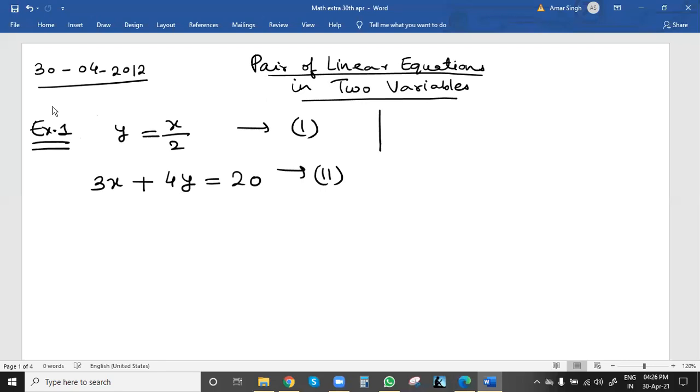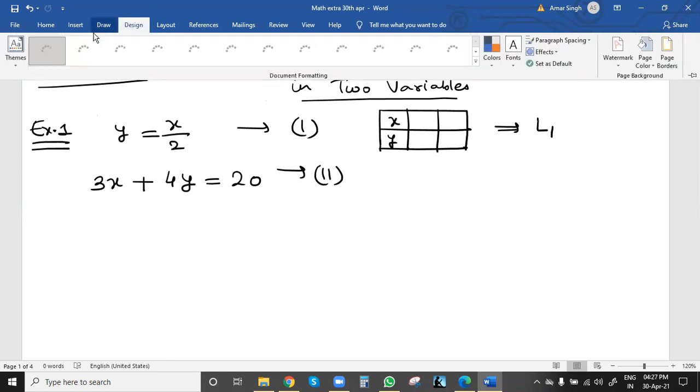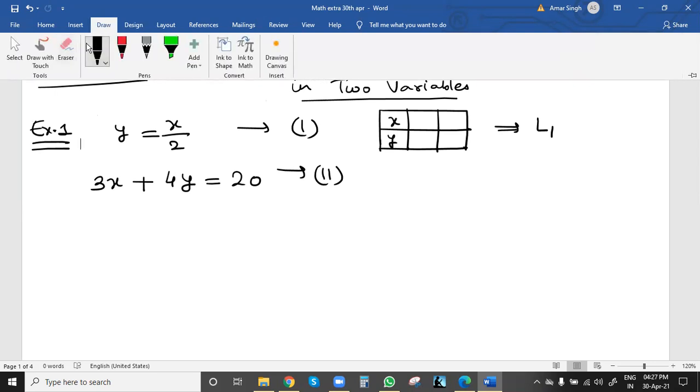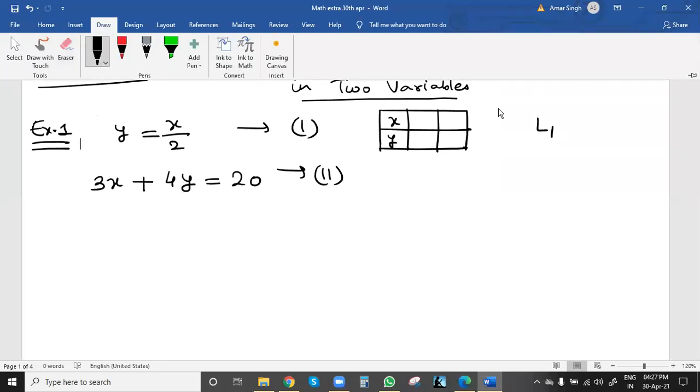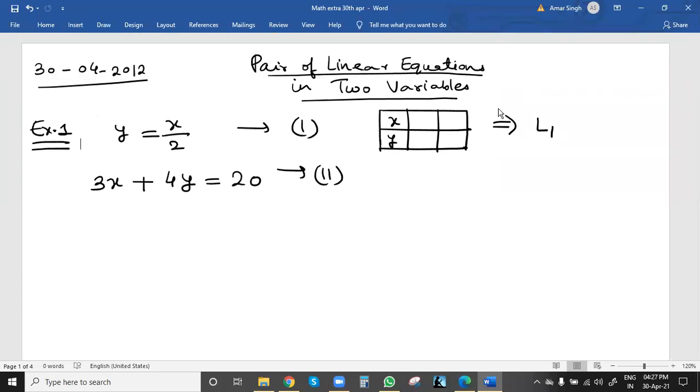How we can draw two lines? Same process we have to follow. We can have one table in which we'll take x and y values for the first one. This one will give line 1. So first, two values we can take, two values of x and y. We'll get 2 points basically, and from 2 points we can easily draw a line.